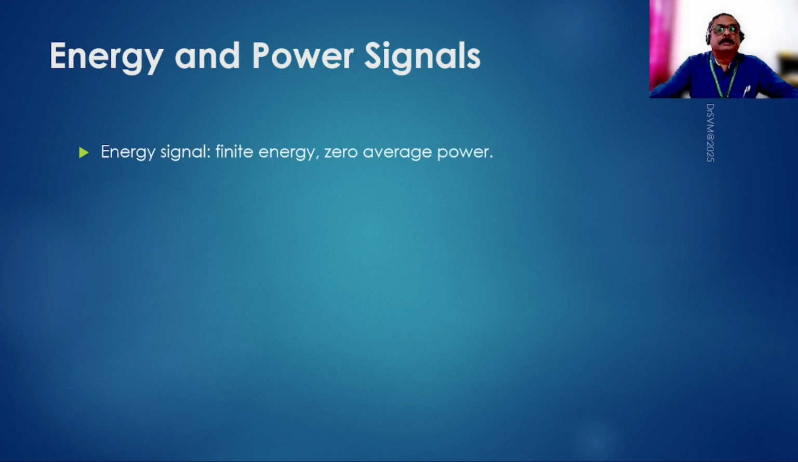So an energy signal is one which has a finite energy and zero average power. The energy is finite and the power on average is zero. What does that mean? We'll just see. So if we integrate the square of the signal, the magnitude square of the signal, from minus infinity to plus infinity, we get a finite value that is always less than infinity.